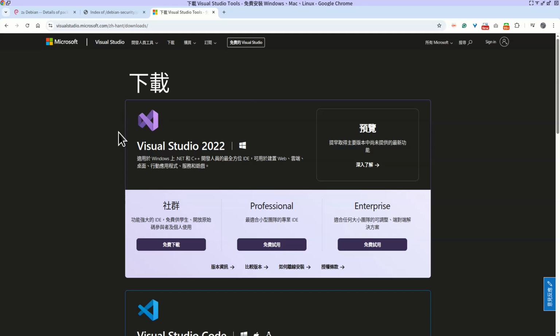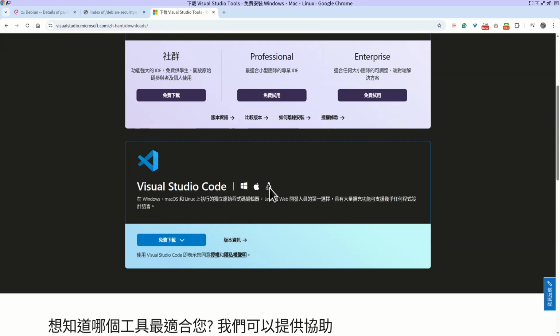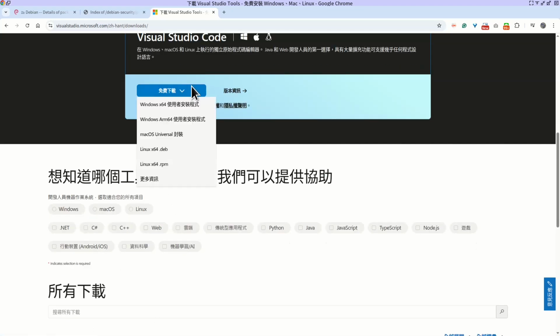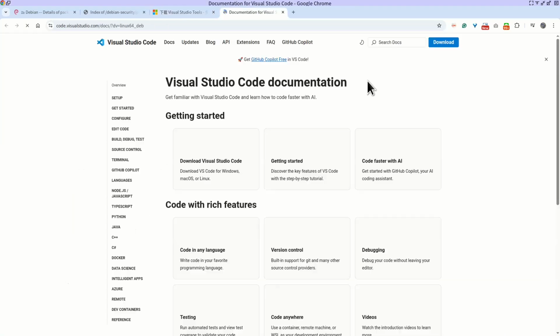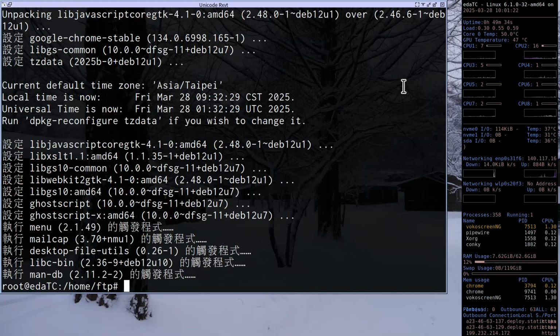So if you go to Visual Studio, you can see that they have a Linux version. So you can go to Linux 64 Debian, then click this. And you will download the code .deb file. Let me show you what happened.